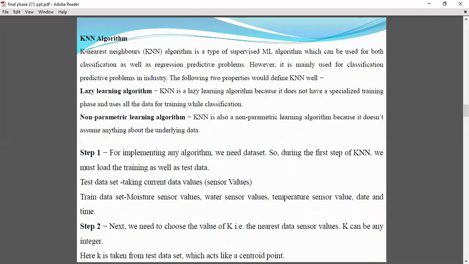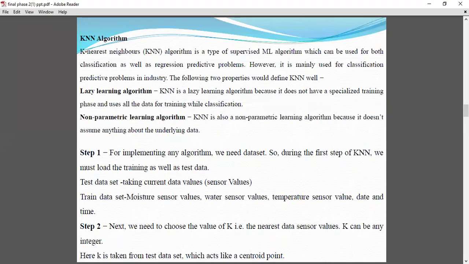For the KNN algorithm, here we have used it for crop prediction. This is a type of supervised machine learning algorithm which is usually used for classification. Two properties which define KNN well are listed here. One is that it is a lazy learning algorithm, because we don't have a specified data set for training data and testing data. It considers all the data for training while classifying. And the other is non-parametric, which means that if we have not given one of the parameters, the algorithm doesn't assume it to be something else. It just leaves it as it is.